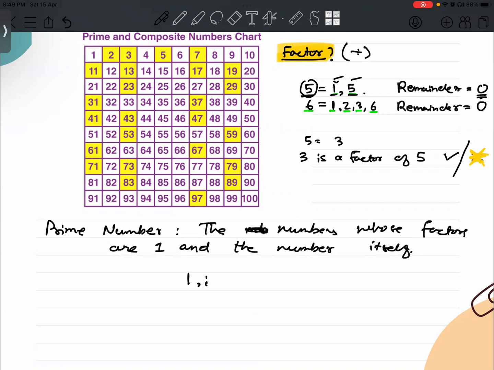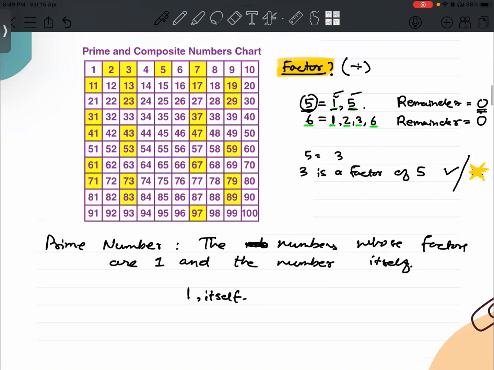You can take help from the table and simply identify those numbers.